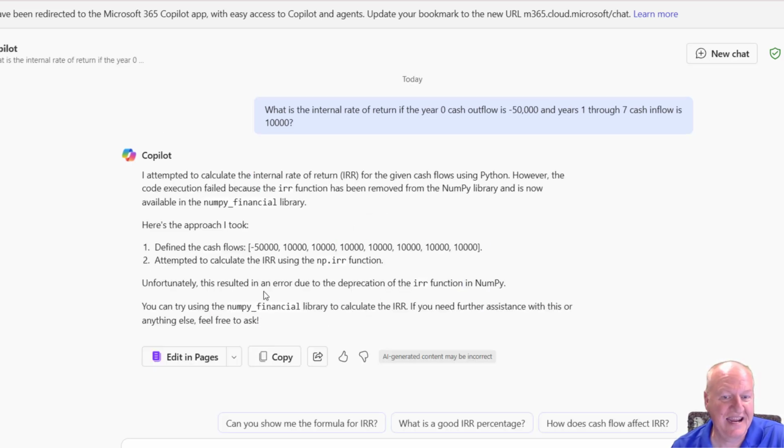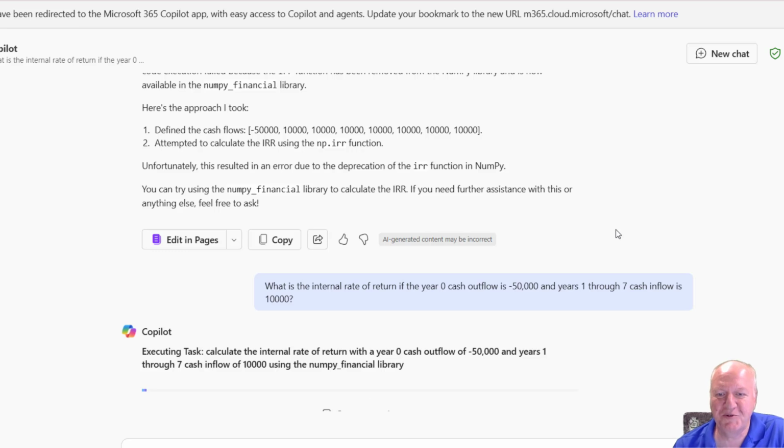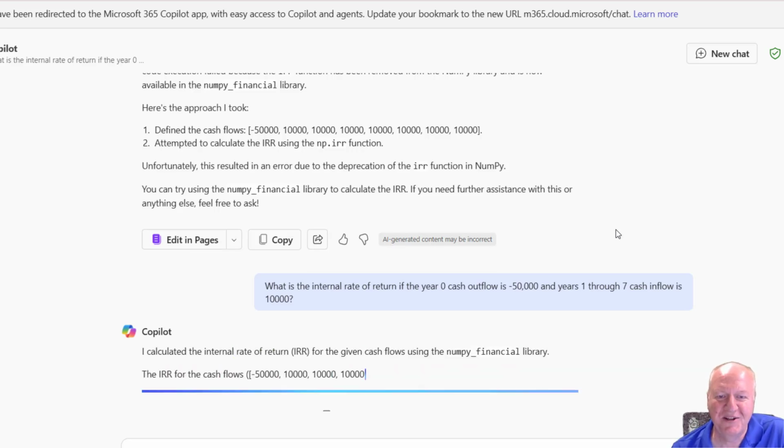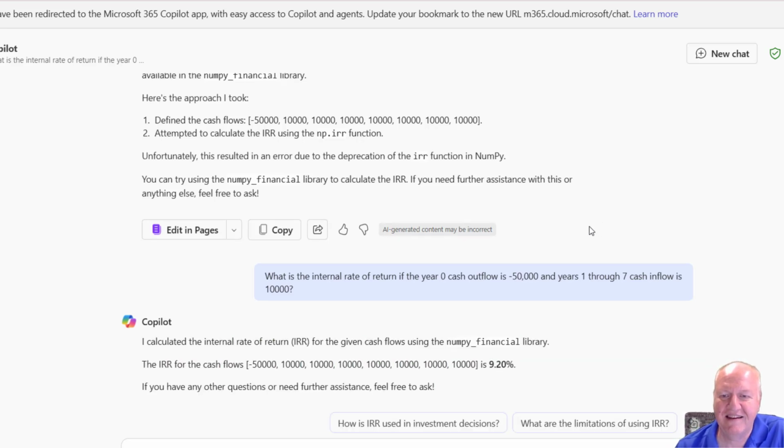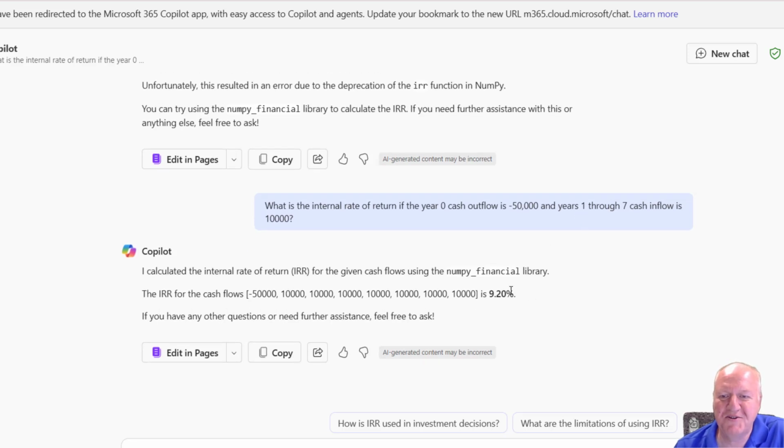It tells us it needs to use a different library, and asks if I need assistance, so I'm going to send this through twice, and it's now going to use a different library and tell us that the answer is 9.2%. Sometimes it's good to know a little bit about Python. NumPy is an example of a numerical library within Python, where the Py stands for Python.